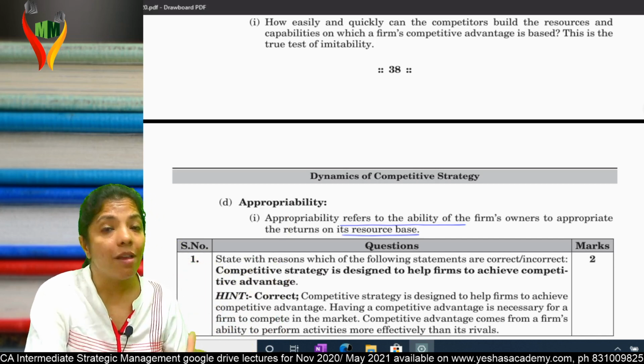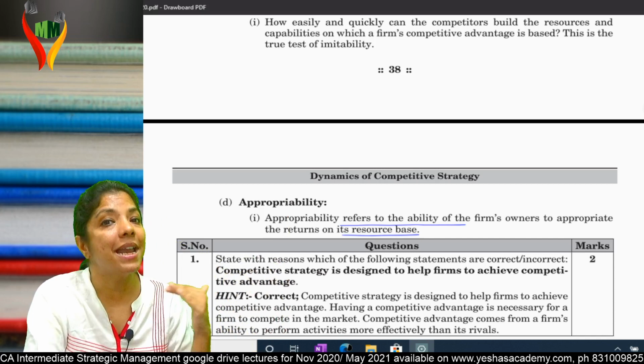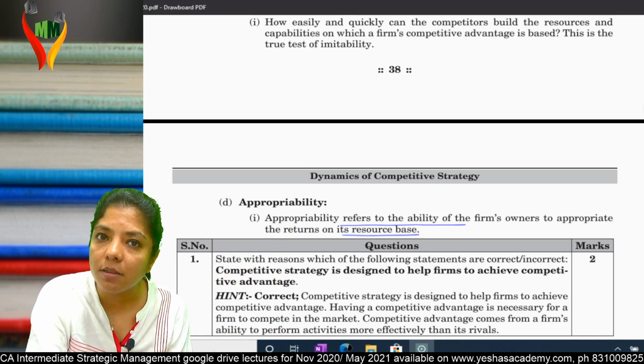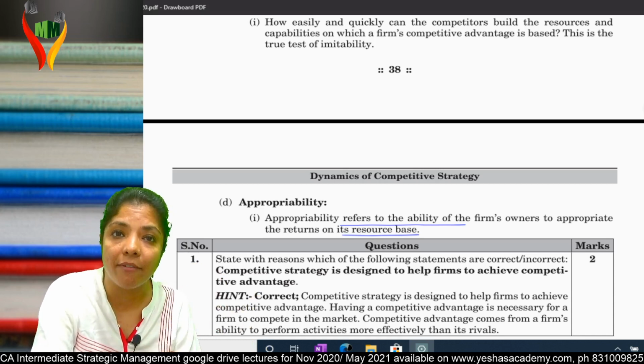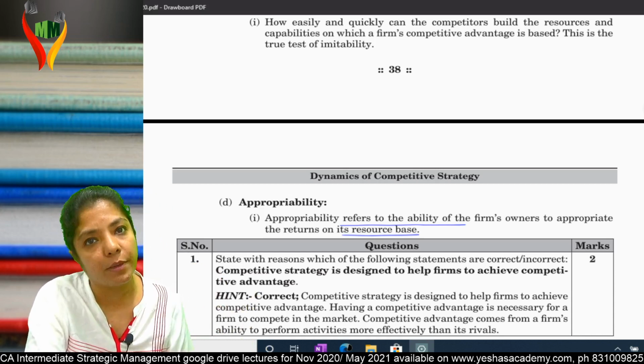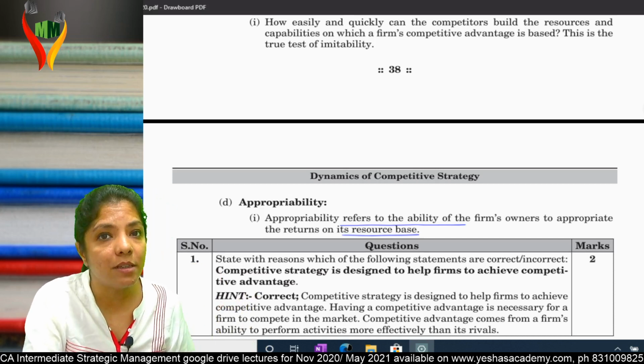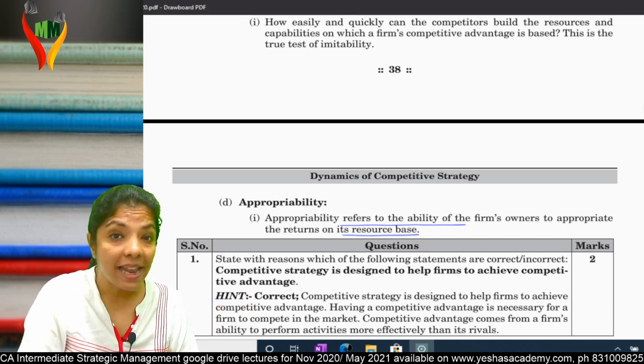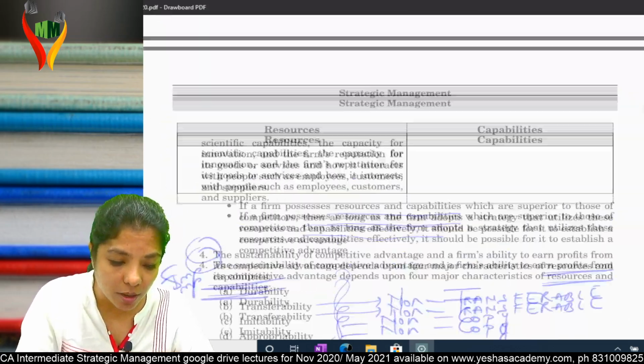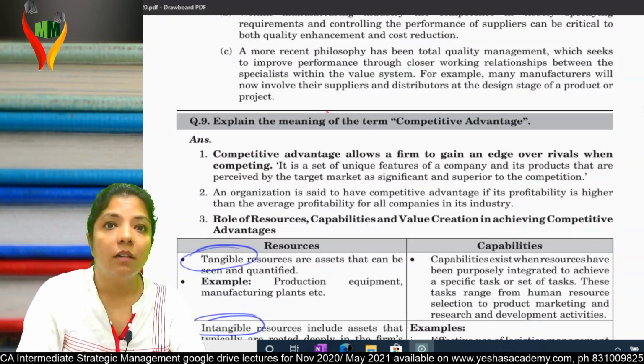So these four are the qualities or characteristics of my resources and my capabilities. It will help me to always continue having an edge over my competitors. Am I clear? Can I go ahead? Any problem till here? Is question number 9 clear?